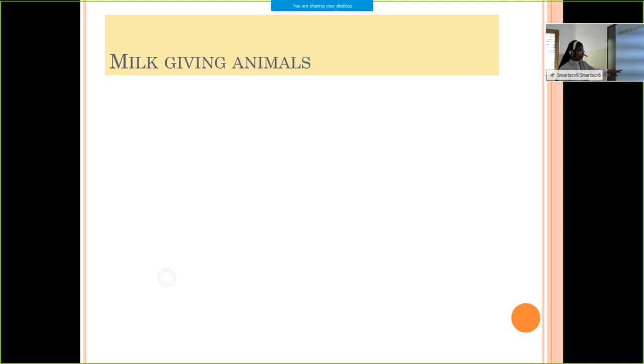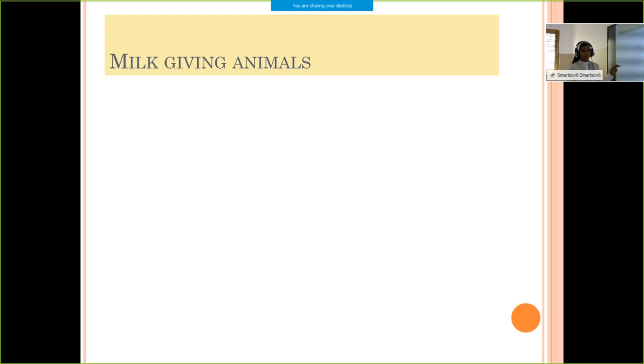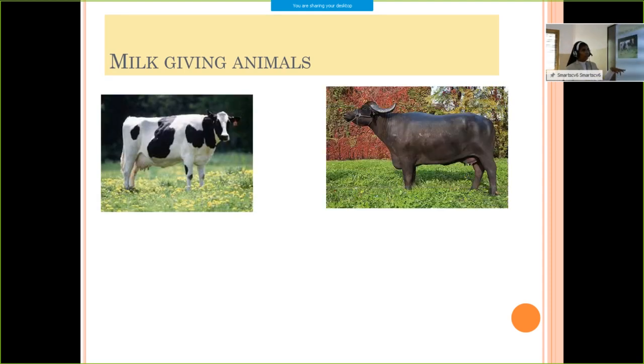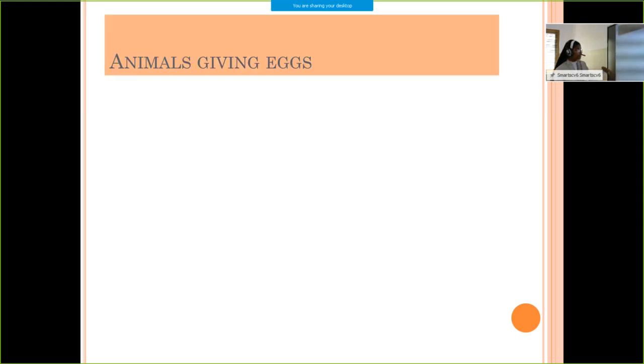Can you give some examples of animals which give us milk? That is cow, buffalo and goat. Mainly we depend on these three animals for our milk, and we can obtain so many milk products like curd, ghee and butter. So the animals which give milk are cow, buffalo and goat.